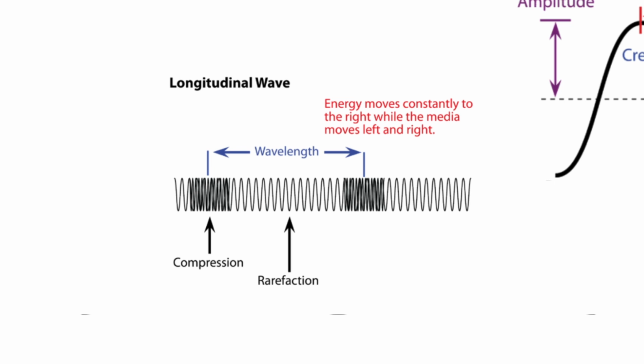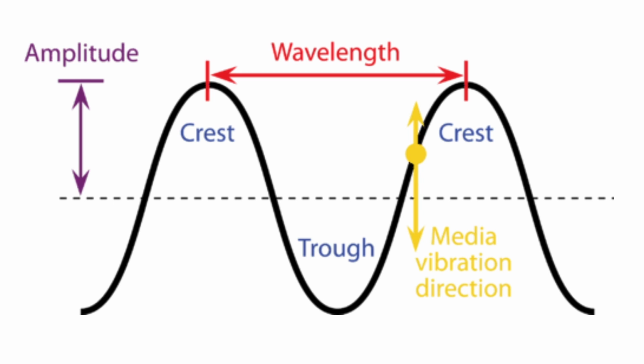There are two parts of a longitudinal wave. The first is compression, where particles are closer together, and the second is rarefaction, where the particles are farther apart. Another famous example of a longitudinal wave is sound, which is energy produced by rapidly vibrating objects that we can then detect and interpret. The second wave type is the transverse wave, where the particles vibrate perpendicular to the flow of energy. An example of this is a guitar string.